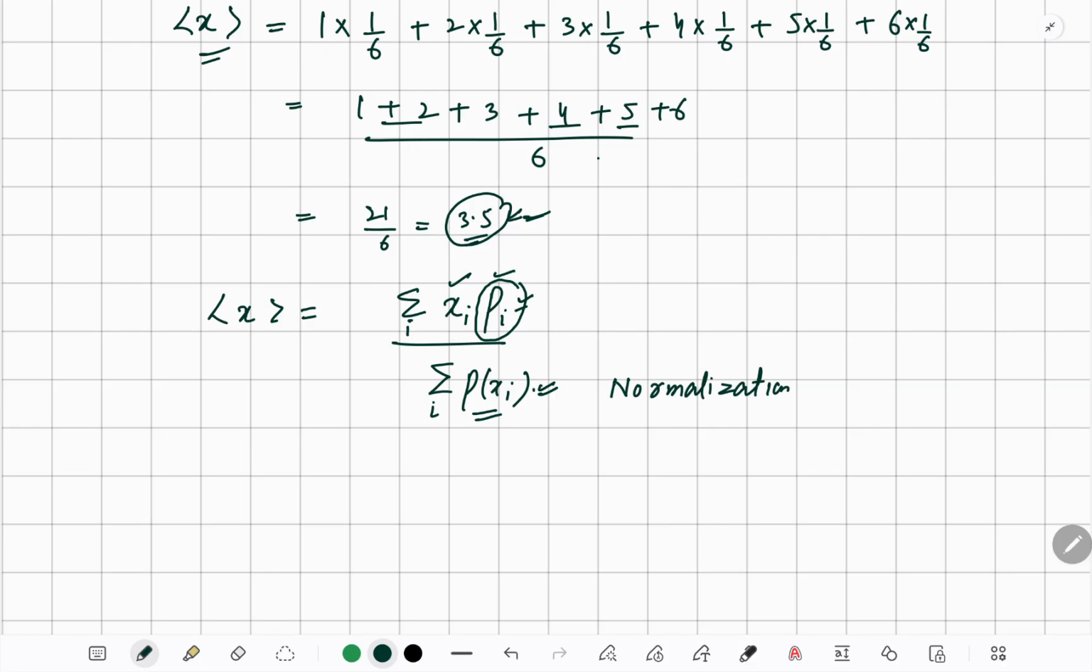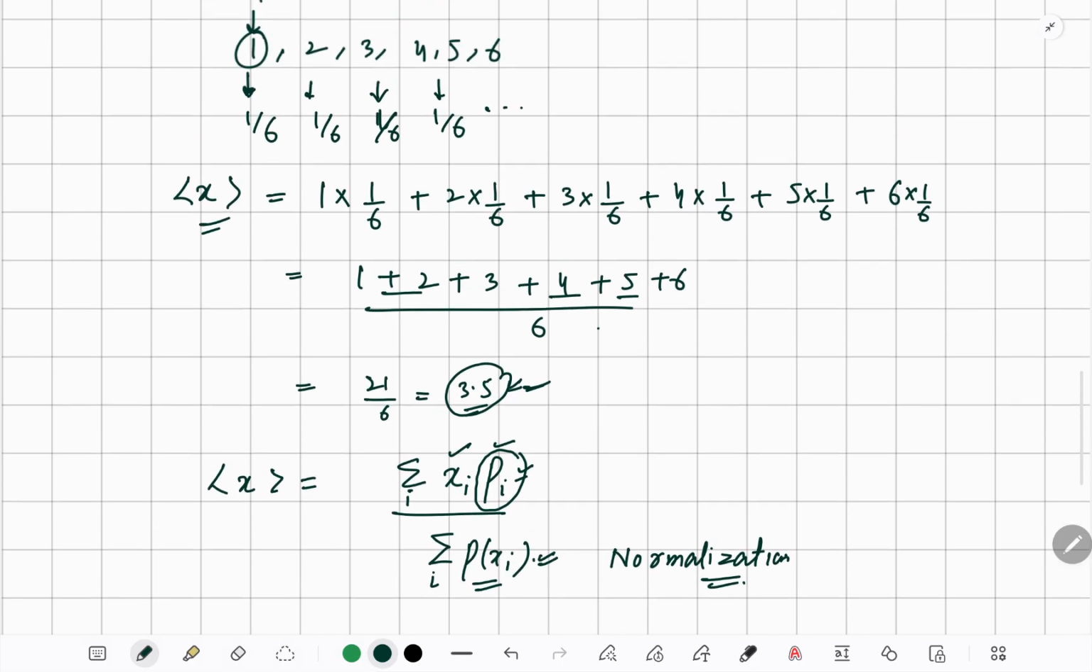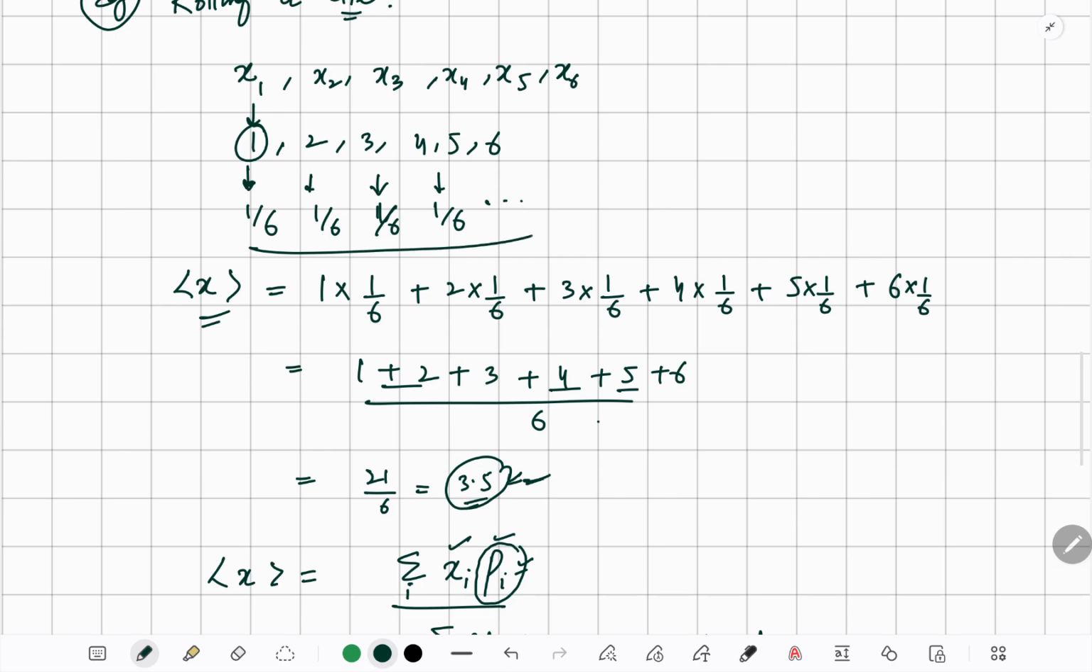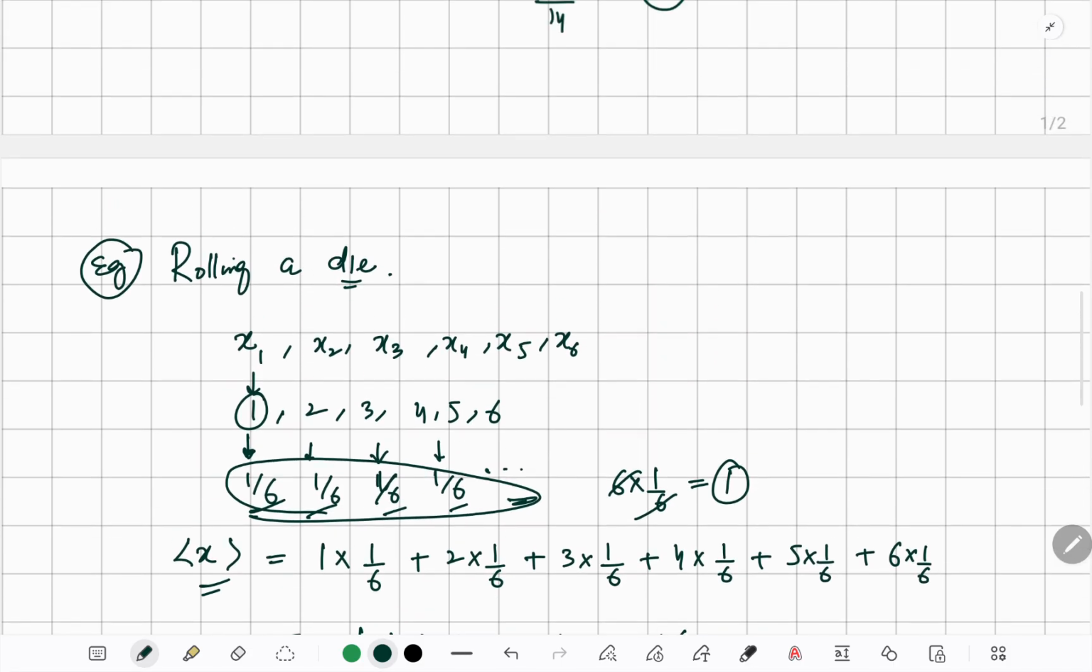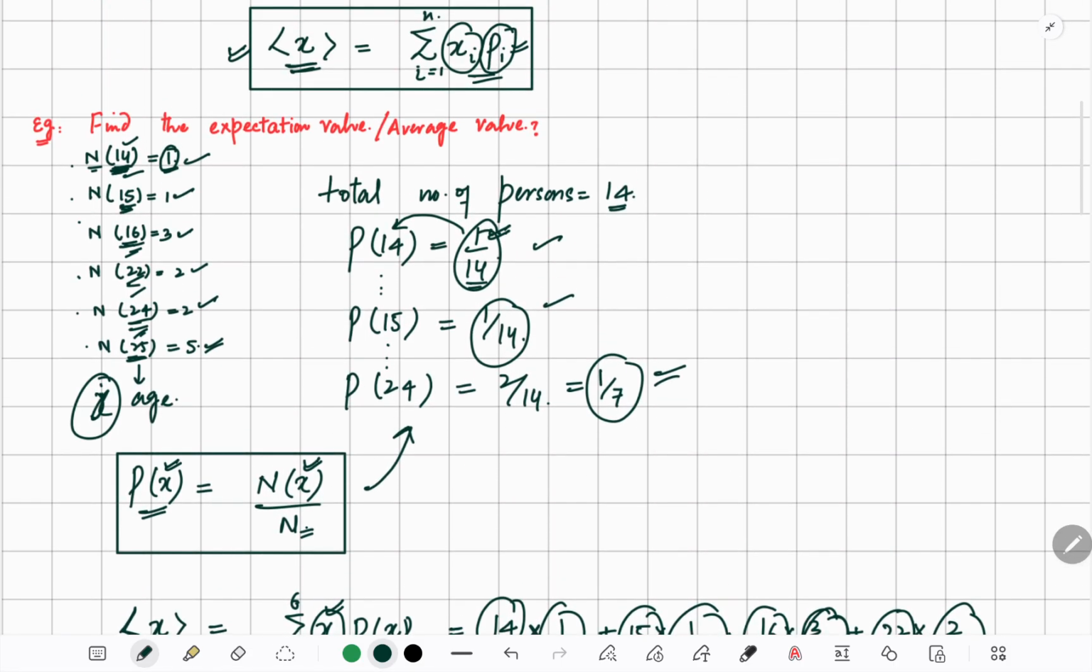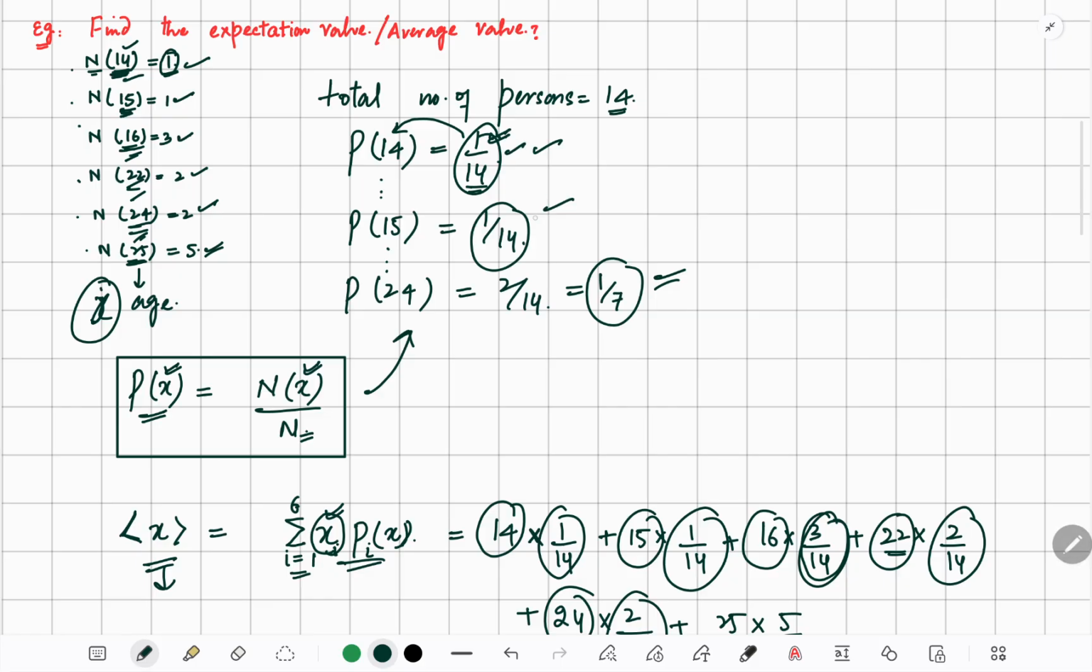In the above cases, if we do the sum of the probabilities, it would be 6 times 1 by 6, because it's 1 by 6 plus 1 by 6 plus 1 by 6 and so on, so that would be 1, so we don't need to write it here. Again here, what are the probabilities? 14 is 1 by 14, 15 is 1 by 14, 16 is 3 by 14, 22 is 2 by 14, 24 is 2 by 14, and 25 is 5 by 14.